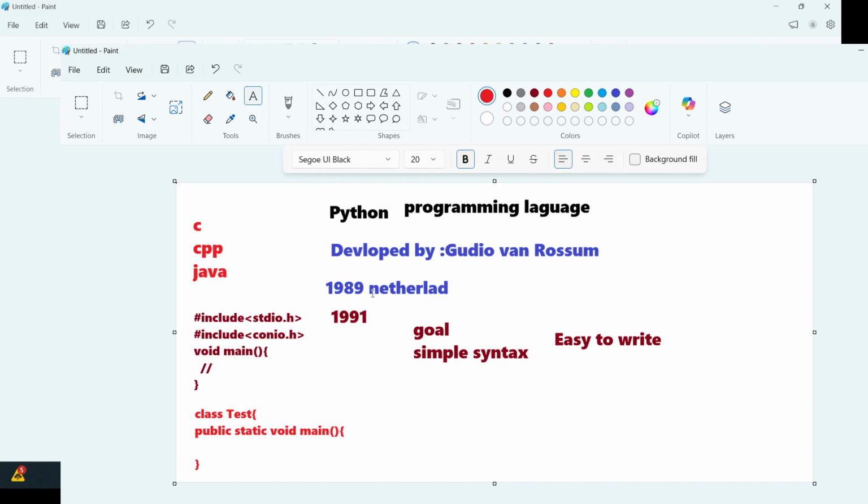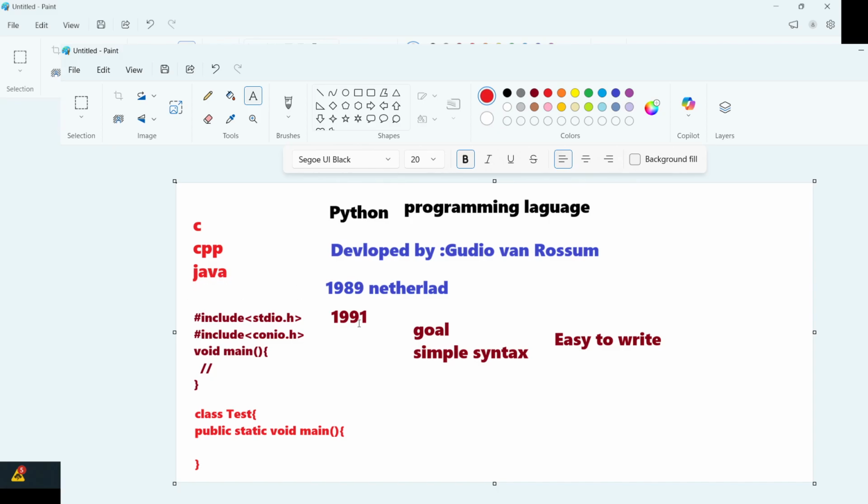Now these are the features, like these are the agenda for why the language was developed. Initially it focused only on reducing the complexity of C, C++, and Java. And to achieve that, whatever was needed was already developed and used. So these are the things. Now every language has some history.